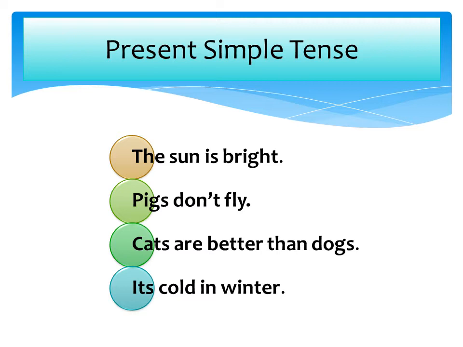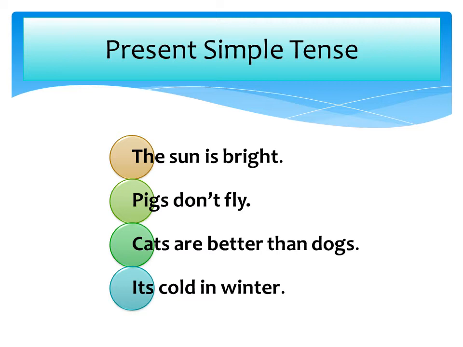Third one, cats are better than dogs. Now, you may not agree with me, this may be my truth. I am making a generalization about cats and dogs in this example. And finally, it's cold in winter. This really depends on where you live. But for a lot of people, or let's say for most people, it is cold in the winter. So that is the truth for some people.